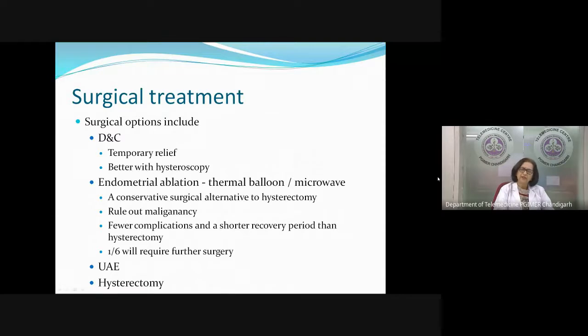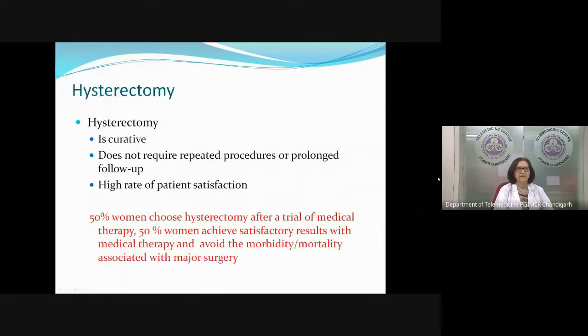Uterine artery embolization is also mentioned as a procedure available to treat abnormal uterine bleeding, but it is usually done if the other treatments are contraindicated or not available. And finally, of course, hysterectomy is there.